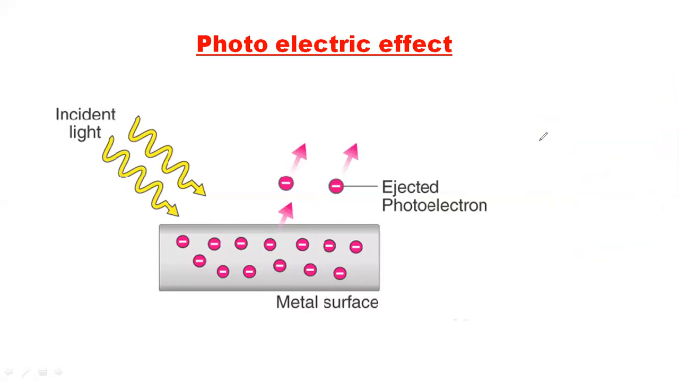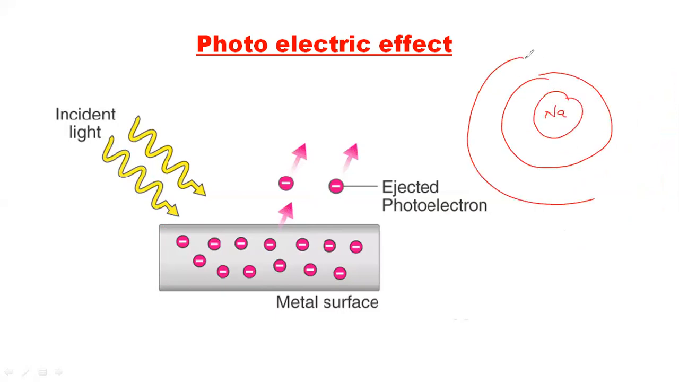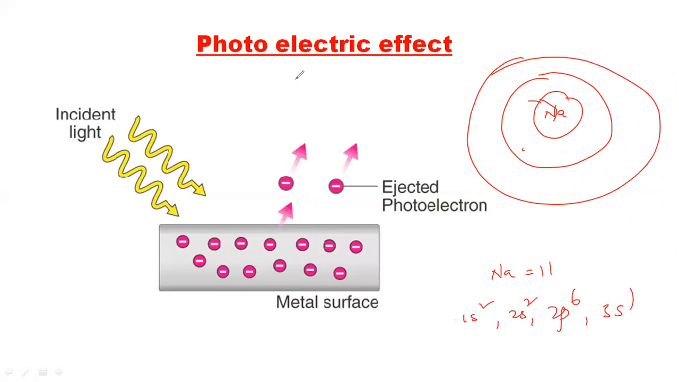If you draw the sodium electrons here, this is the first orbital, this is the second orbital, this is the third orbital. So see here, first the sodium, which has 11 electrons: 1s2, 2s2, 2p6 and 3s1. So see here what happens. Let us take 1s2, 2s2, 2p6.